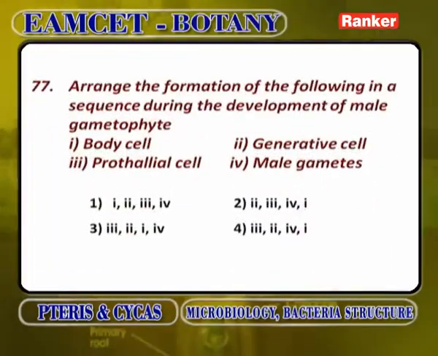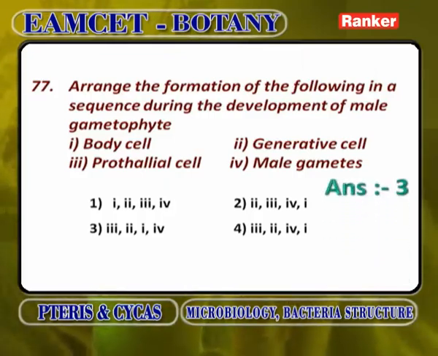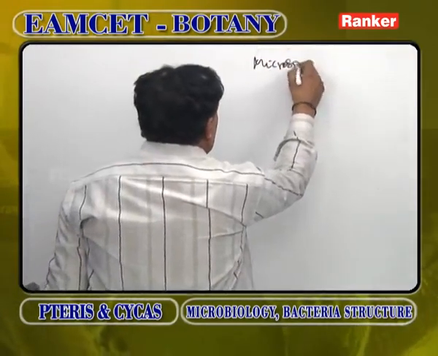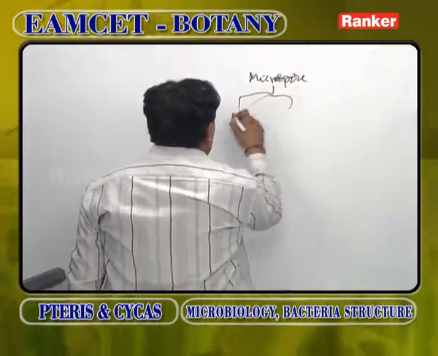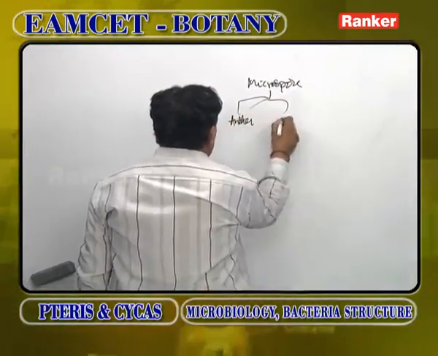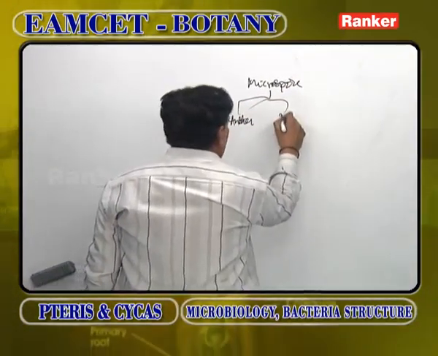Second option. Arrange the formation of the following sequence during the development of the male gametophyte. First formed is the microspore, which divides and gives rise to the antheridial cell and the prothallial cell.